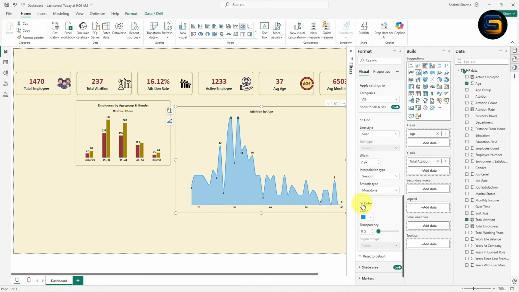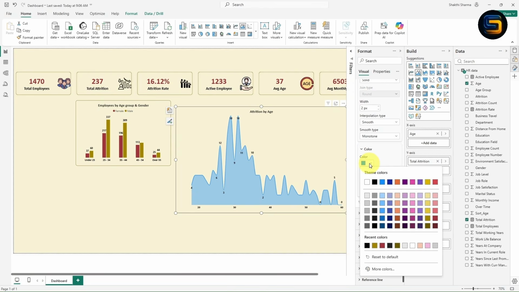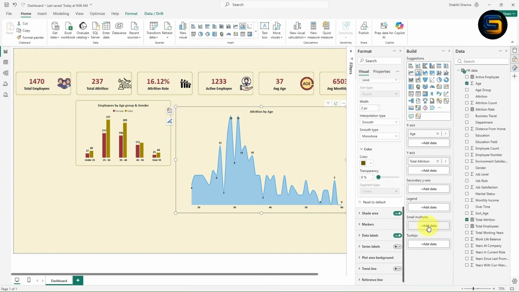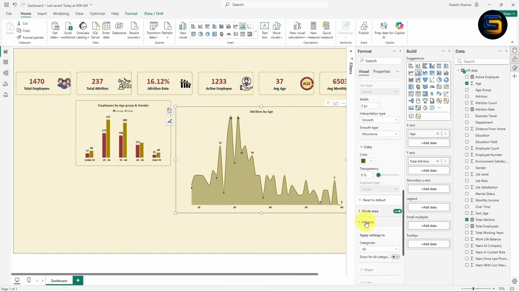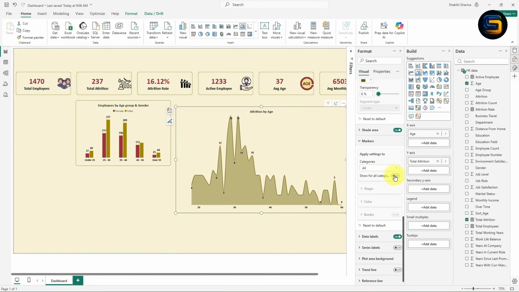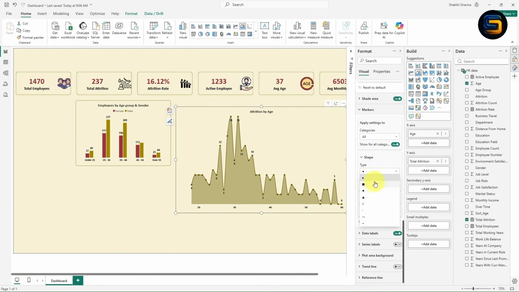If you want to change the color of the line, simply expand this color. Select the color from here. Now it is perfect. Now the area chart is looking perfect. If you want to give the marker, you can simply turn on the marker for this. Now you will see the dotted marker. If you want to change the marker from here, you can change. Let me take it as circle only. Now it is looking perfect.